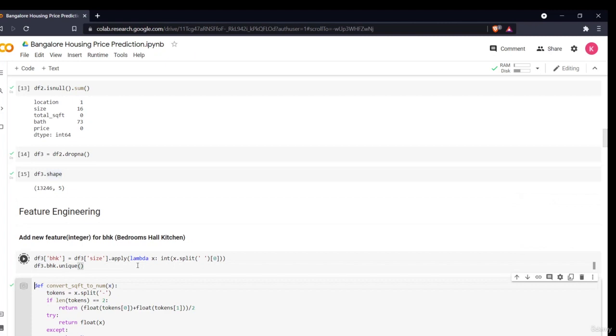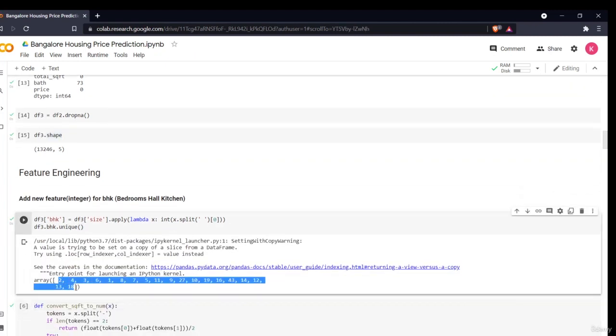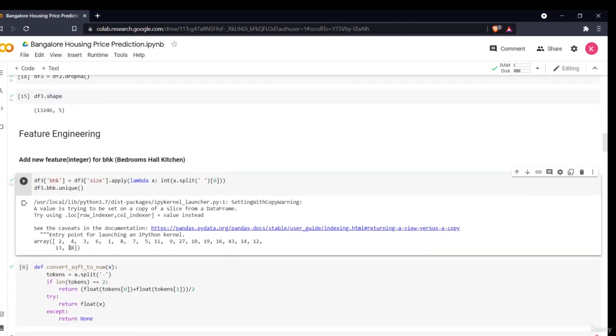Okay, then I'll say bhk.unique. These are the different unique variables. There are around 18, till 18. Okay, 18 is a very big house, as you could have imagined. 18 BHK, so it is a very big house. So from 2 to 18 BHK.